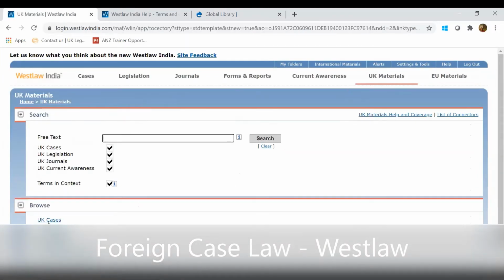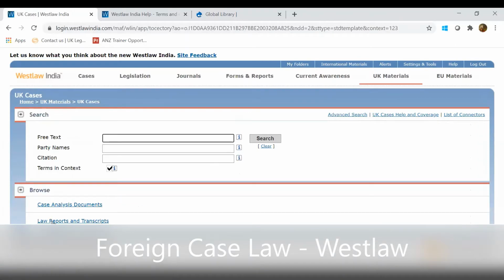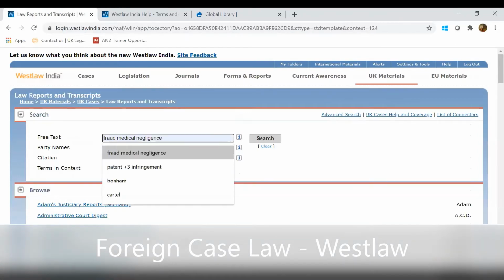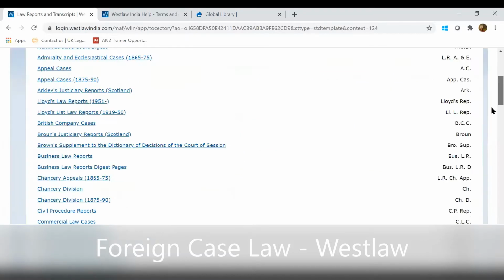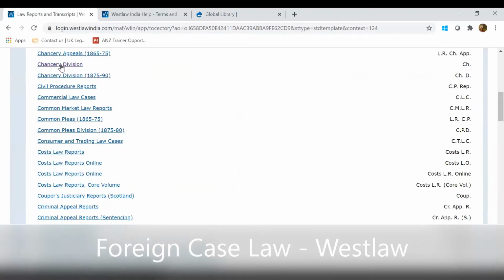Or if you want to search within any particular reporter, say for example, if I just want to search in the Chancery Division, I'll just click on Chancery Division.